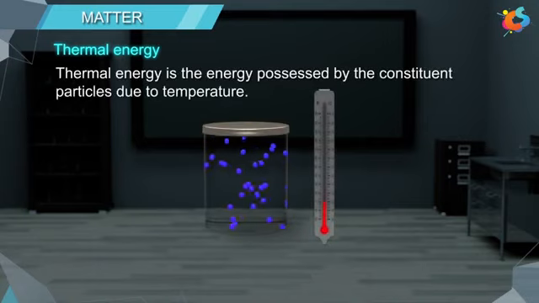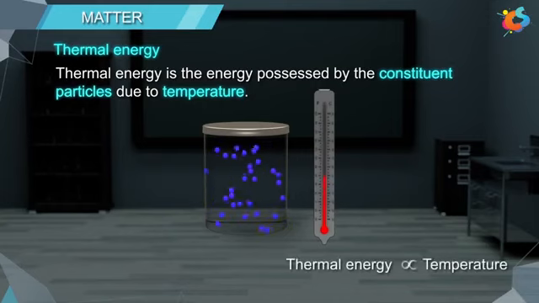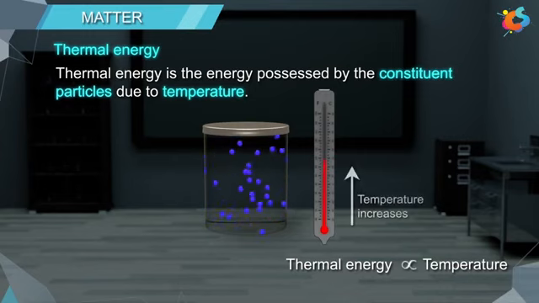Now let us understand what thermal energy is. Thermal energy is the energy possessed by the constituent particles due to temperature. This thermal energy makes the constituent particles move freely, and it is directly proportional to temperature. As temperature increases, thermal energy also increases, and hence the movement of constituent particles also increases.